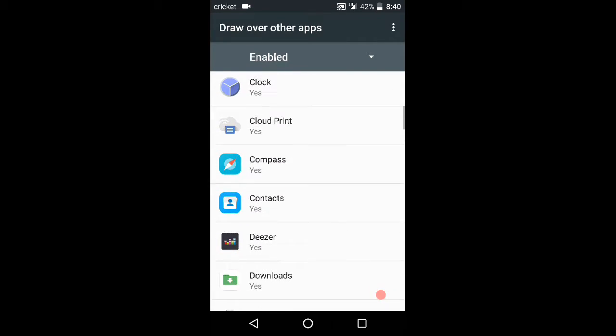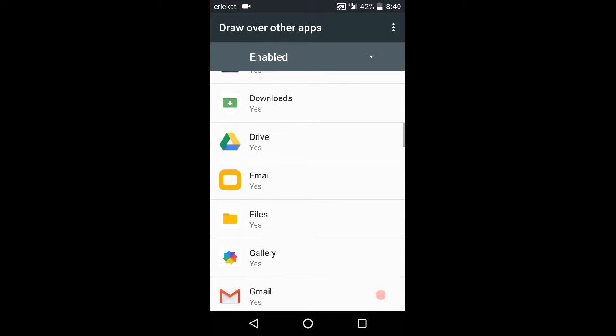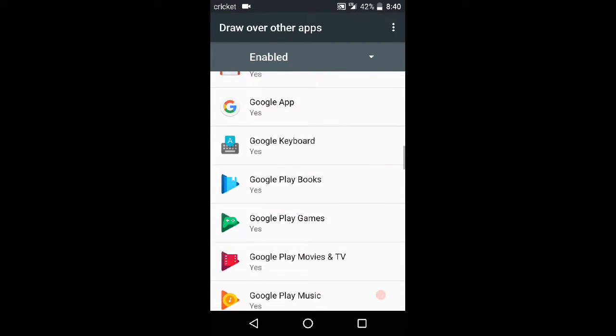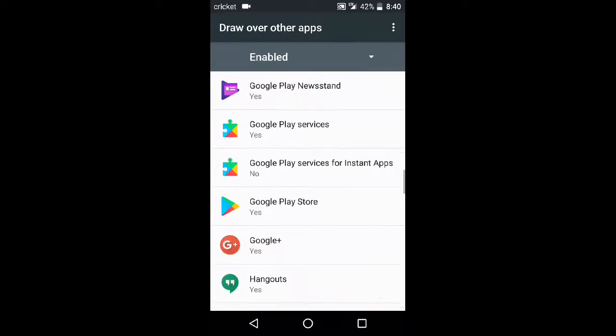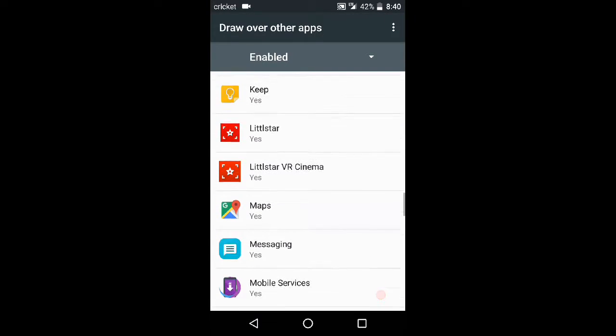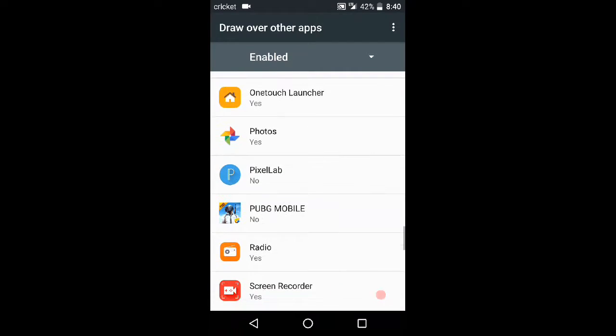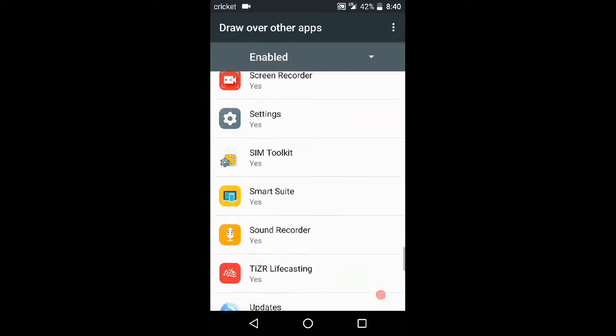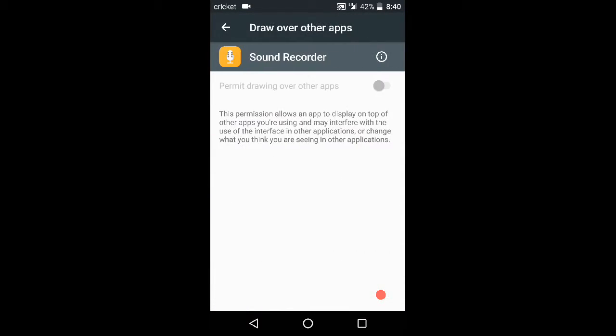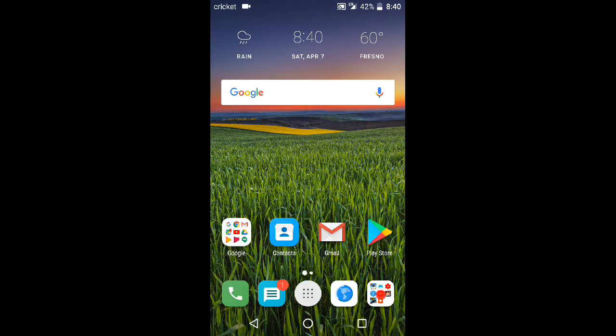Let's go to the thing and find it. Sound recorder, here it is. See how it won't let me turn it on. I want to show you guys how to fix this.